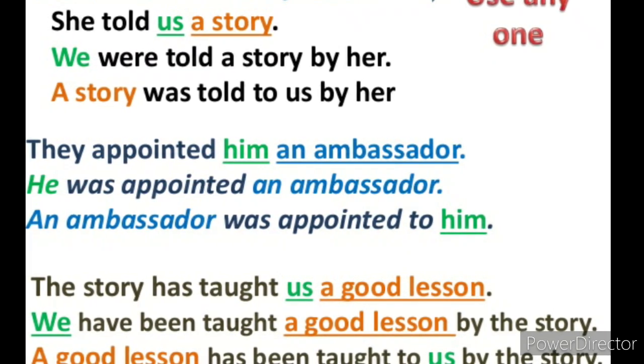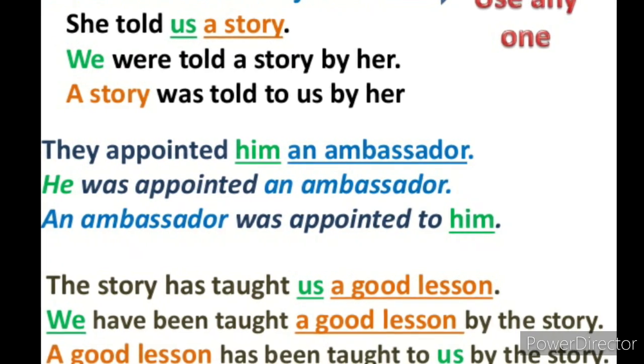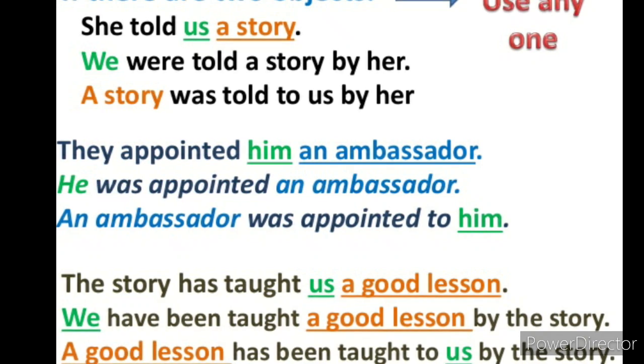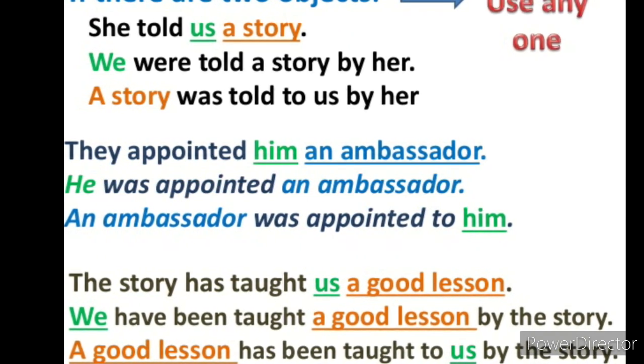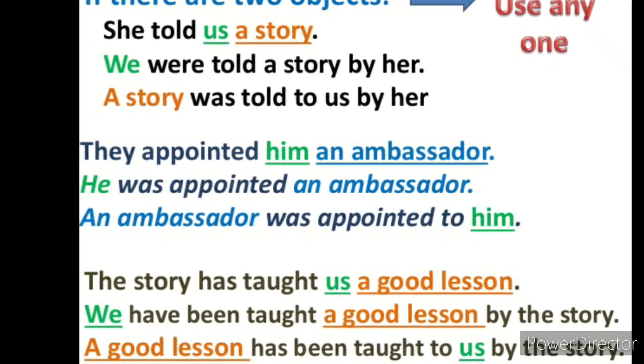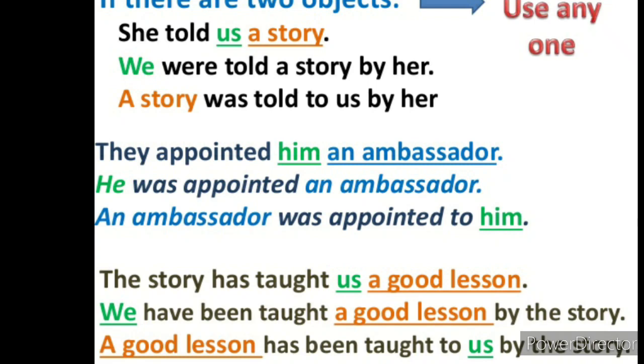If there are two objects in a sentence in active voice, for example, she told us a story, this sentence will be changed in two ways. We were told a story by her. A story was told to us by her. They appointed him an ambassador. He was appointed an ambassador.